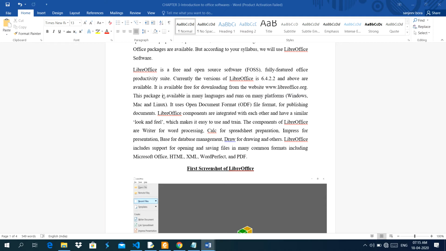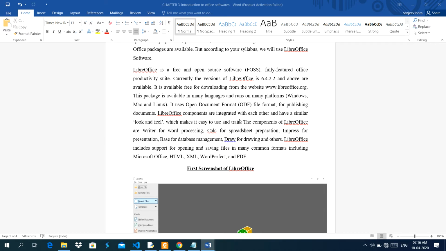www.libreoffice.org. This package is available in many languages and runs on many platforms, that is Windows, Macintosh and Linux. Platform means operating system. It uses Open Document Format, ODF, for publishing documents. ODF file format means whenever you save the file, it will use the ODF extension for the file.